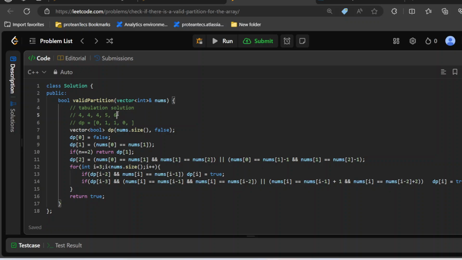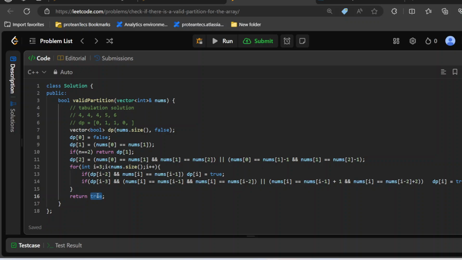Coming to the last run. If dp of I minus 2 is true, yes, this is true, and nums of I is nums of I minus 1? No, this is not the case, so it's not going inside this branch. Coming over here, dp of I minus 3 is true, yes, and nums of I is equal to... no. It's going to go over here. I have written: nums of I is equal to nums of I minus 1 plus 1, and nums of I is equal to nums of I minus 2 plus 2.